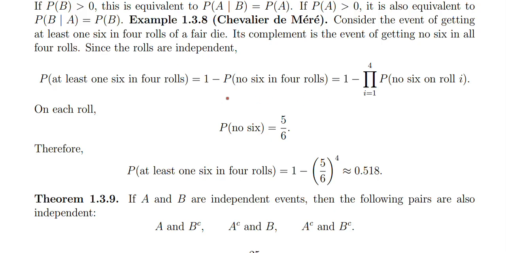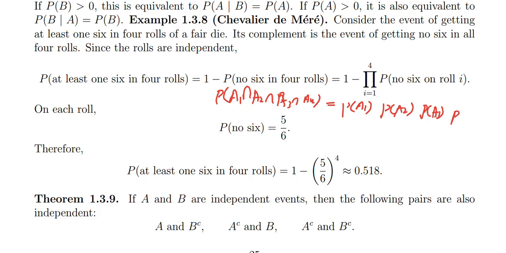So that means probability of A1 intersection A2 intersection A3 intersection A4 is actually probability of A1, probability of A2, probability of A3, probability of A4. Or you can do it pairwise: first you take this, then this, then this, in a kind of inductive way.